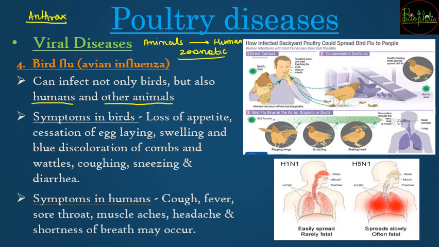So birds के केस में जो symptoms होंगे, there is going to be loss of appetite, यानी वो खाना पीना कम कर देंगे, and there is going to be cessation of egg laying, यानी egg production बंद हो जाएगा. There is going to be swelling and blue discoloration of combs, that is again oxygen supply is going to be cut down at the comb region because influenza है, यानी again the respiratory system is going to be attacked in this viral disease. There is going to be coughing, sneezing, and diarrhea. All that can be seen in the case of birds.